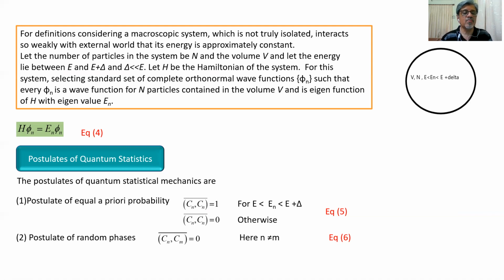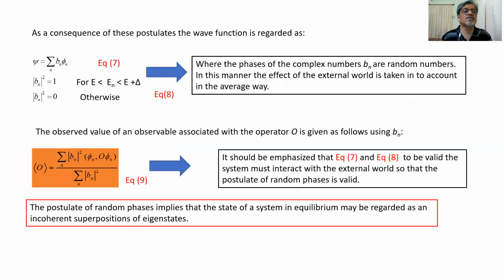Now, second is the postulate of random phases. The time average of Cn Cm* is equal to 0, and here n is not equal to m, and that is represented by equation 6. So this is the postulate of random phases. Random phases are superimposed in a time average manner, and that gives 0. Now let us come to the next slide.